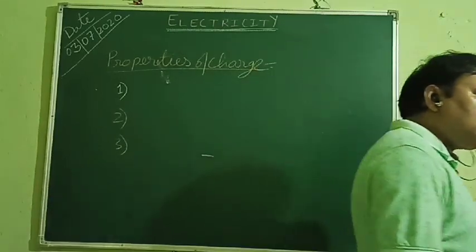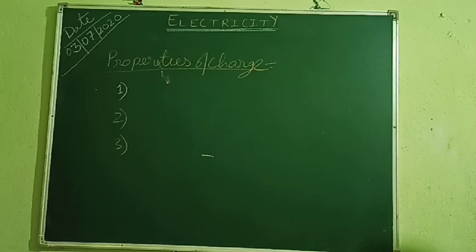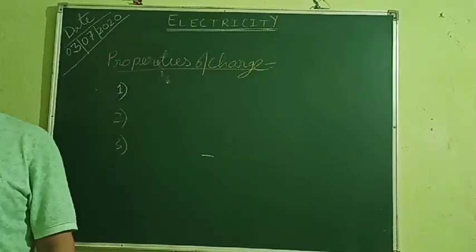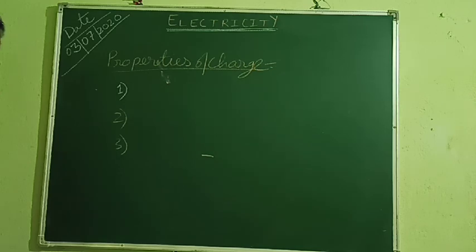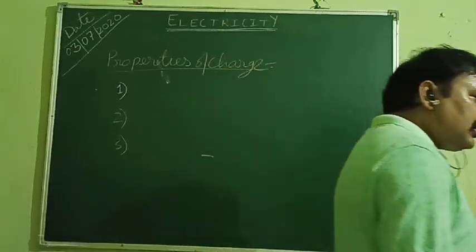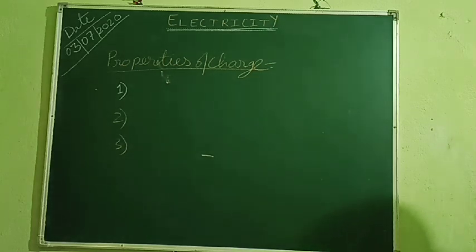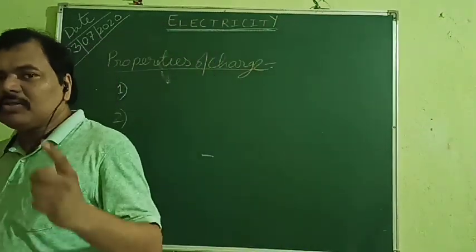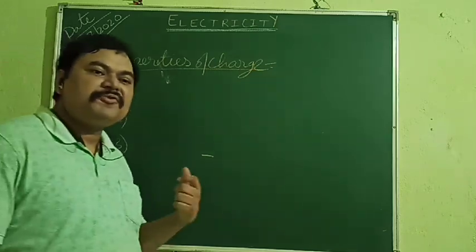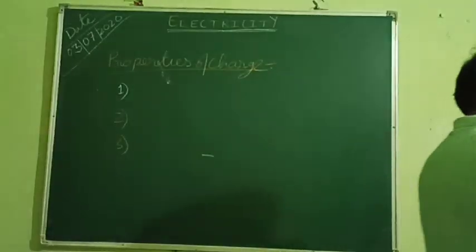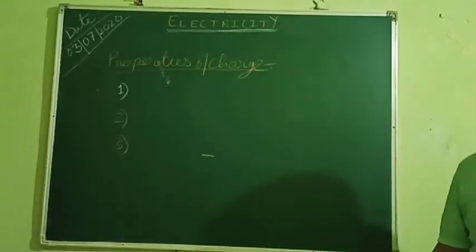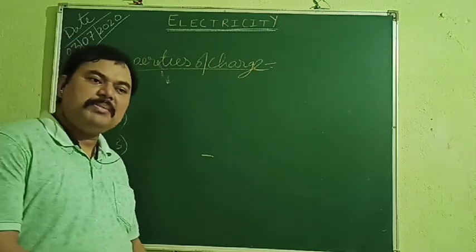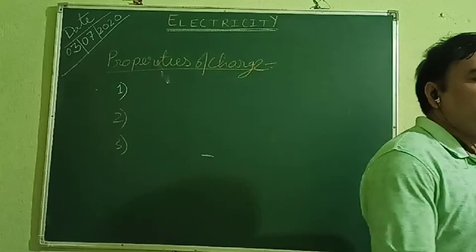In case of an isolated system or body, net charge remains conserved, comma, although there may be transfer of charge from one part of the body to the other part.